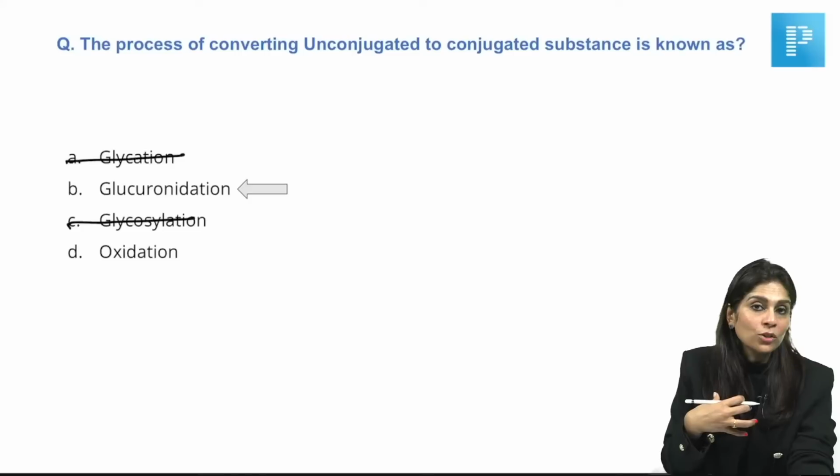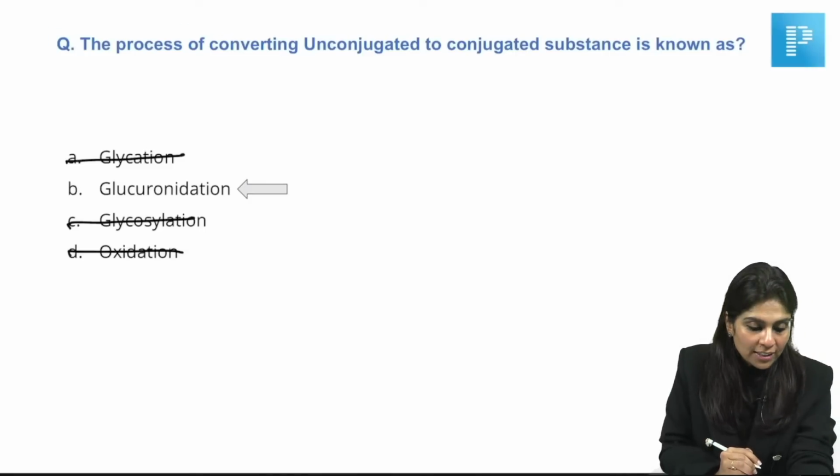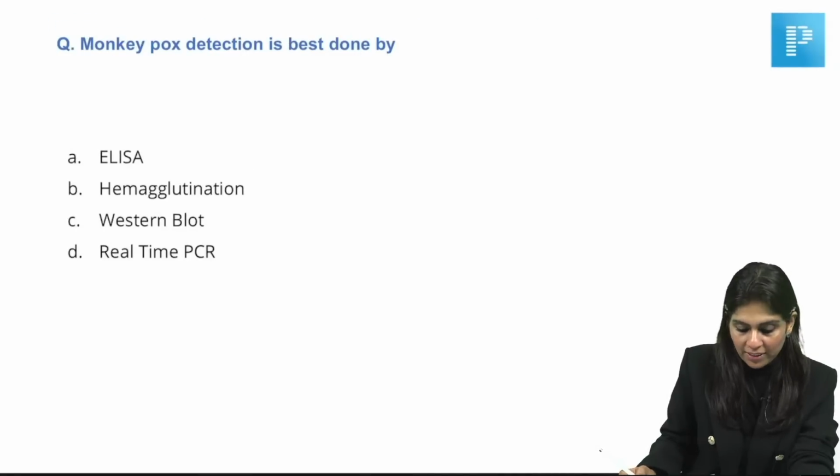It has got nothing to do with exogenous substances. Oxidation is not a conjugation reaction. It is a phase 1 reaction. So the answer is glucuronidation. Okay. Yeah, I will discuss that.